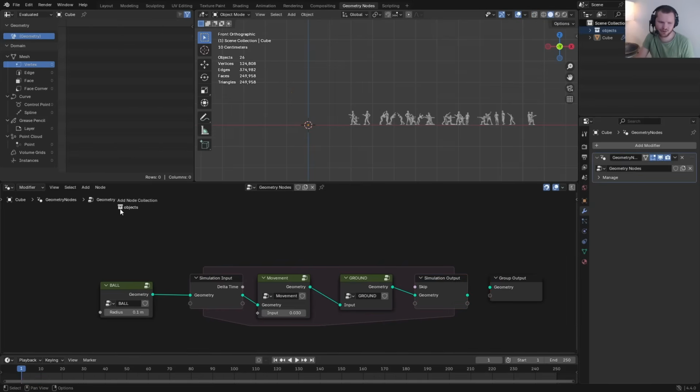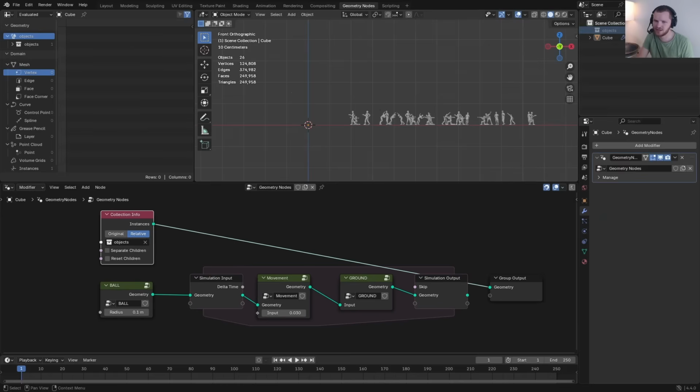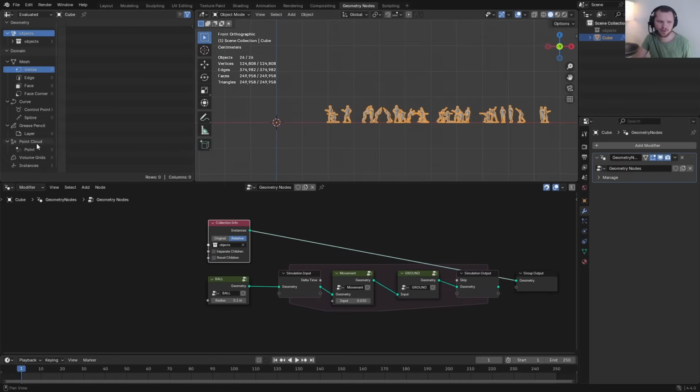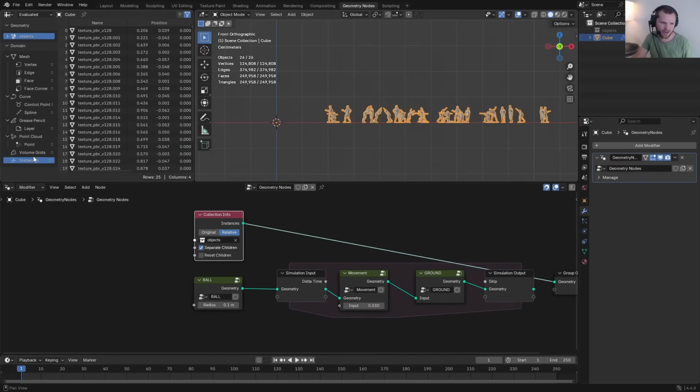To do this, I'm just going to bring in our army men collection. Make sure to set this to relative. I believe you can hide the objects. And I want to do that proximity step, saying, are there a pair of points that are close enough to each other for each of these? Right now, this comes in as a single instance. I'm going to separate these so that we have 25 instances, because we should have 25 of these.